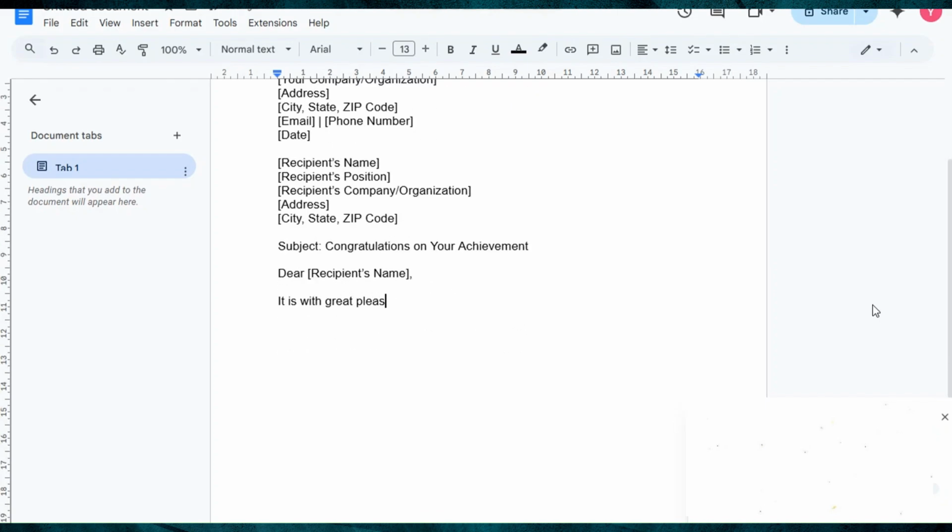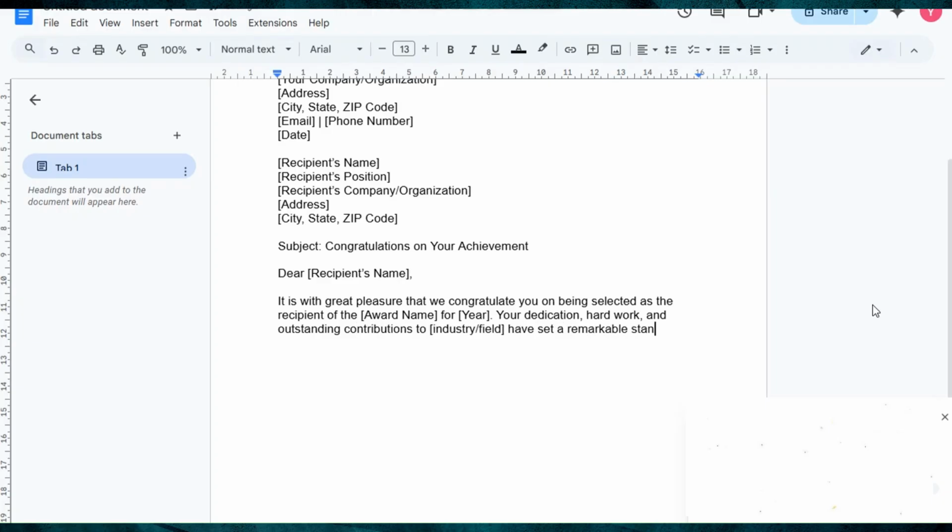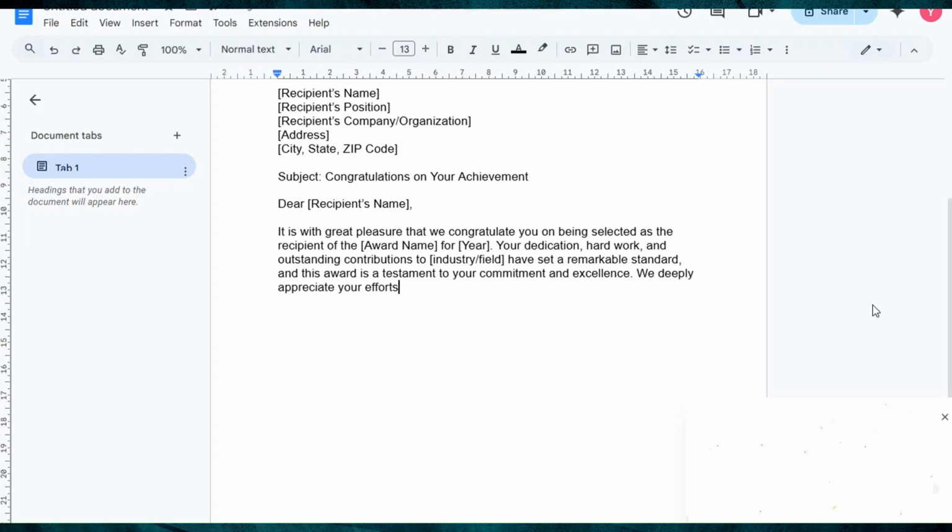After that, write, "It is with great pleasure that we congratulate you on being selected as the recipient of the award name for year. Your dedication, hard work, and outstanding contributions to industry field have set a remarkable standard, and this award is a testament to your commitment and excellence. We deeply appreciate your efforts and the positive impact you have made within our organization and beyond.